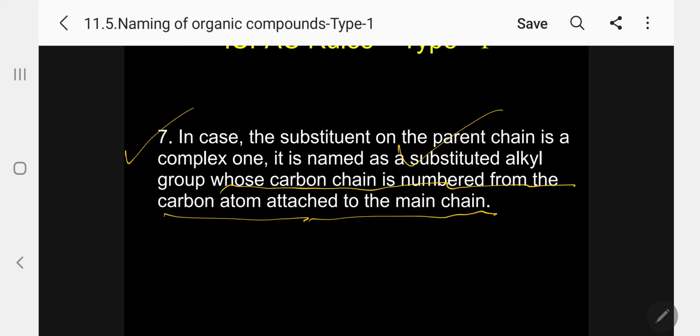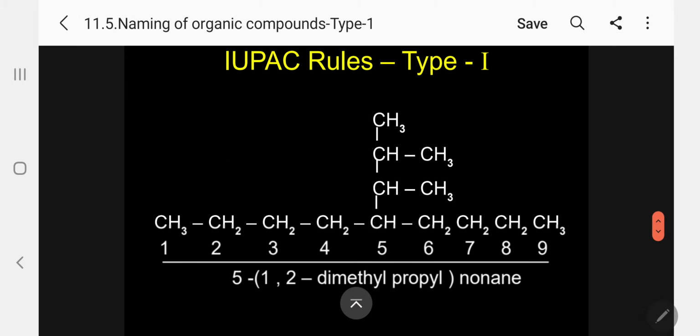Let me repeat again. In case the substituent on the parent chain is a complex one, it is named as a substituted alkyl group whose carbon is numbered from the carbon atom attached to the main chain. So let me give you an example, then you can understand.